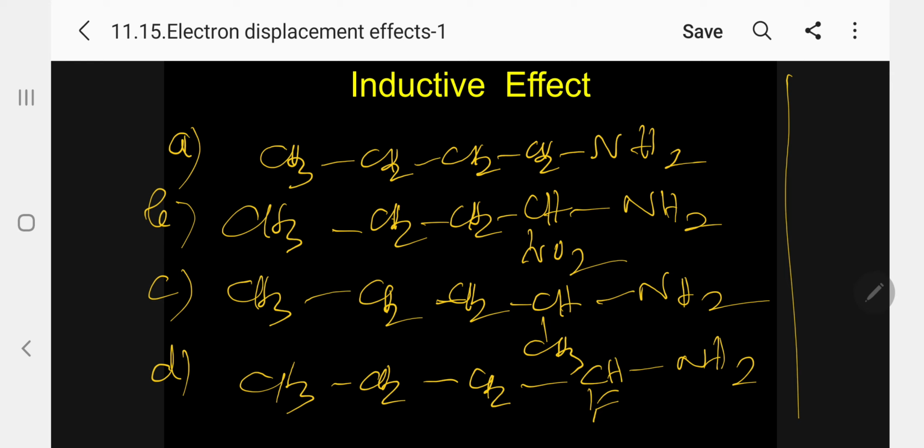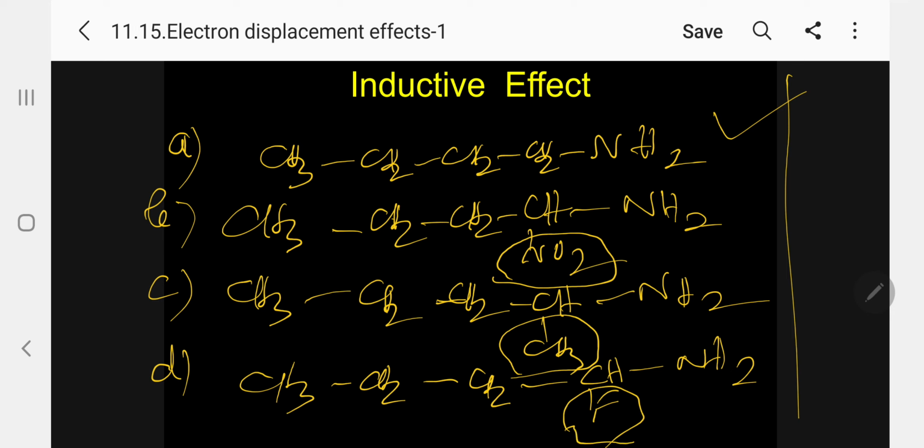The inductive effect is useful to compare the basicity. Immediately, first find out the parent compound. Here the parent is 1-aminobutane. Only here there is a second carbon atom with NO2, and a second carbon atom with CH3. The plus I group is the methyl group, and the minus I groups are NO2 and F.